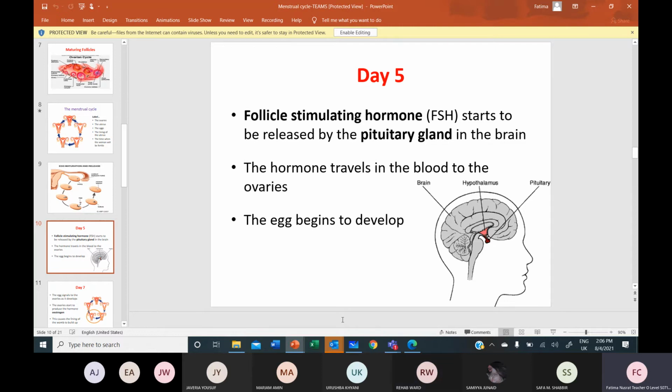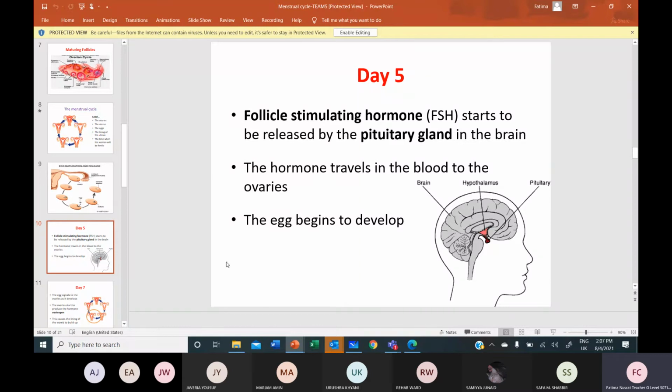Yes. And when the job is done, where is it destroyed? Liver. In the liver. So these 4 points are the marking scheme points, son. They want you to write the chemical substance released directly into the blood, reaches the target organ, and when the work is done, it is destroyed in the liver.